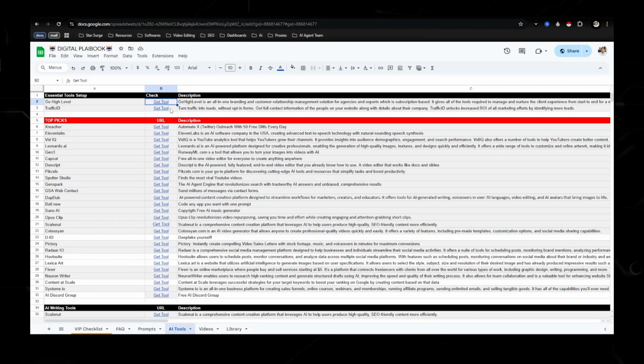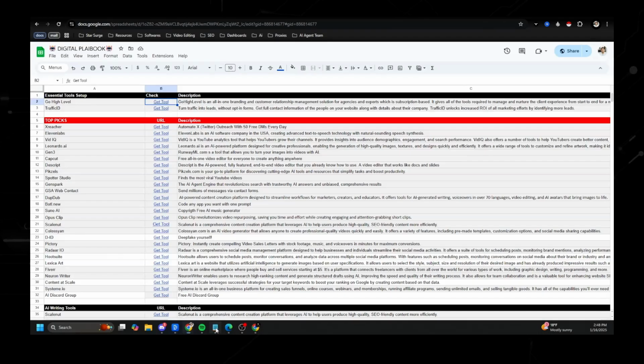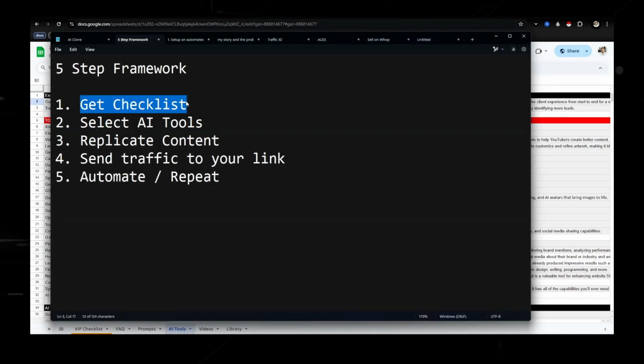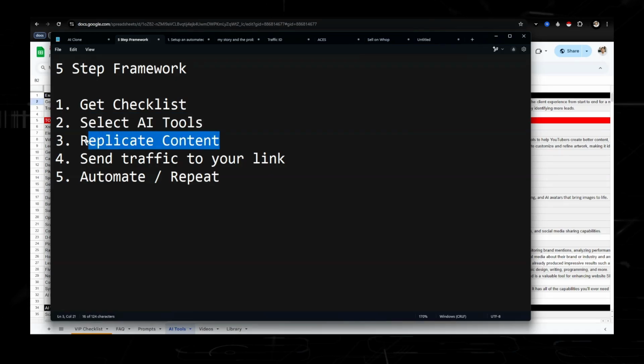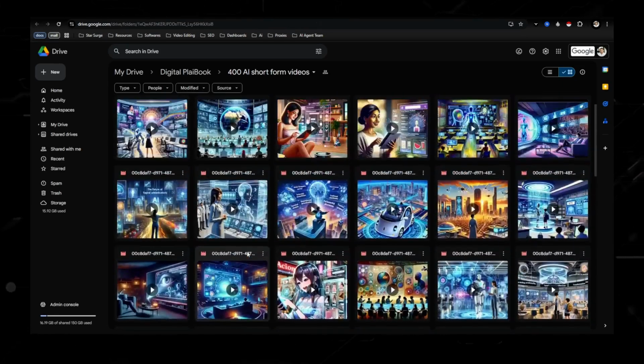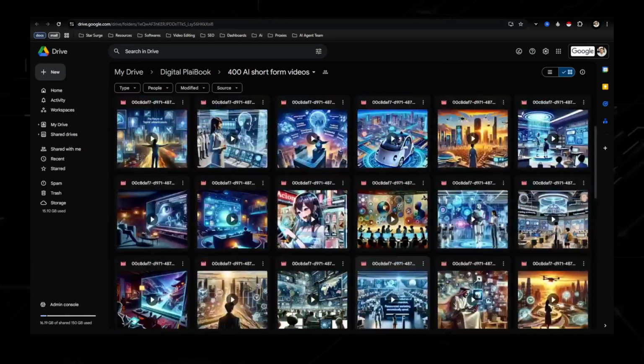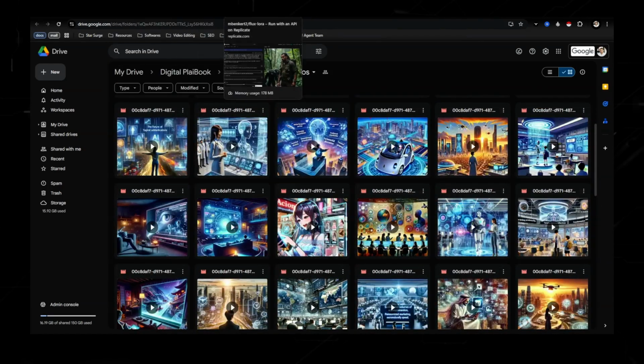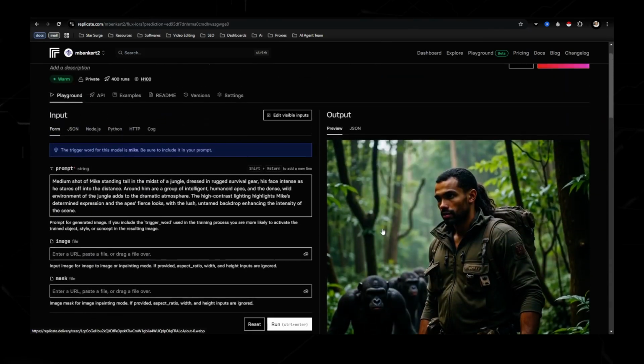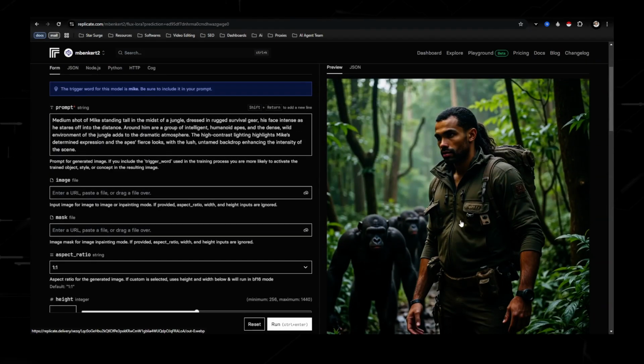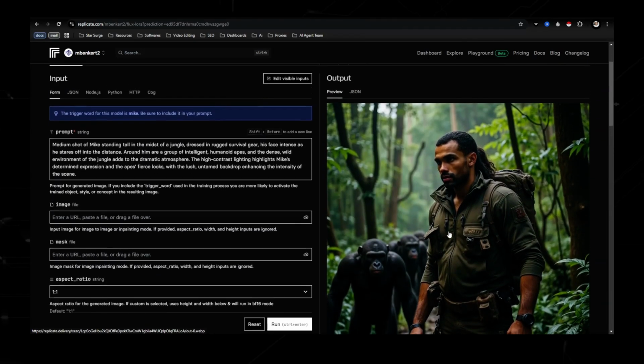So let's just say, for an example, we're going to use Go High Level as the tool that we want to start promoting. So going back over to this checklist right here, we got the checklist, we're selecting the AI tools. Now it's time to replicate content. And I say replicate because you can either use the done for you videos that I have right here, or you can use a tool called Replicate, which is what I use to generate short form videos of myself or my AI clone.